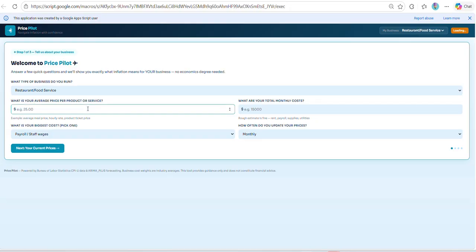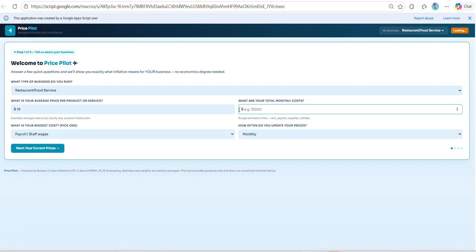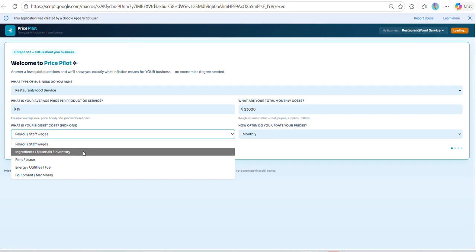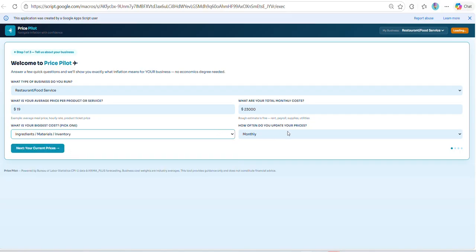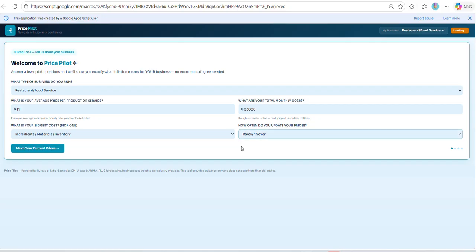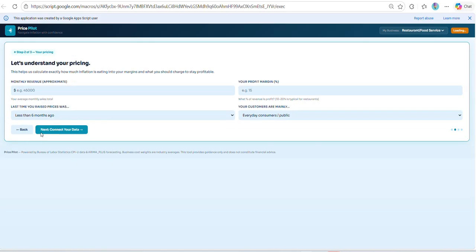I make a really good brisket plate, so my average price of my plates is $19. My total monthly cost, I'm new, my rent's a little higher in the city. I'm gonna go 23,000. And I don't have much staff, but that brisket and those smokers cost a lot. I've been open for almost 2 years, and I've never really thought I had to change my prices. I thought keeping them the same would attract new customers, especially as I'm starting off.